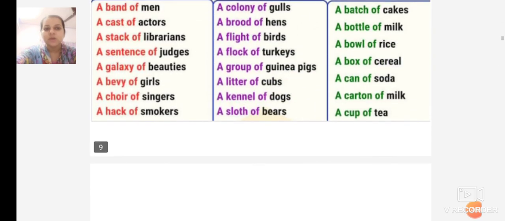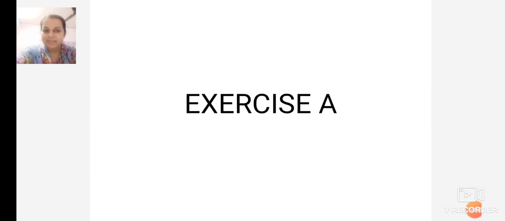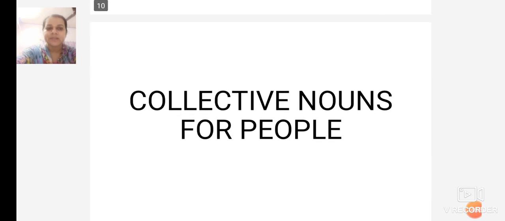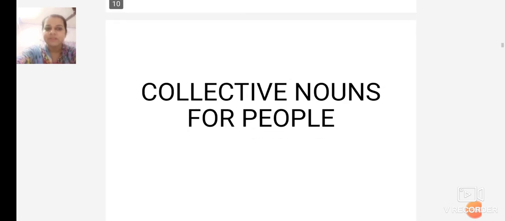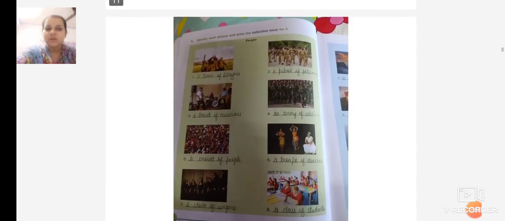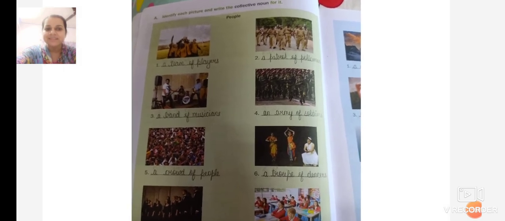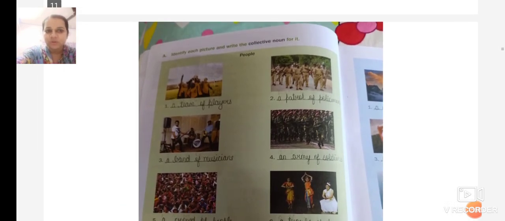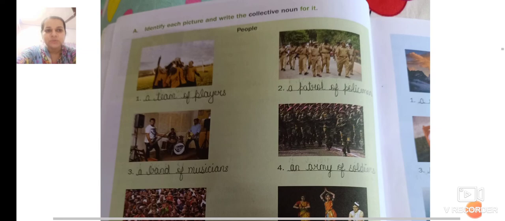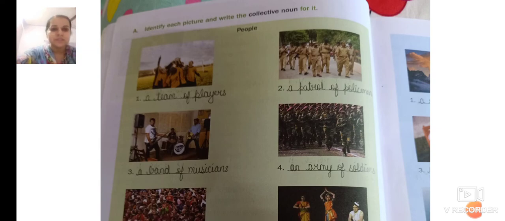Now we move on to exercise A. Collective nouns for people. Students, we have all solved these exercises before also. This is just for recollection and recalling the memory, so that you understand and learn it, and you can remember it.